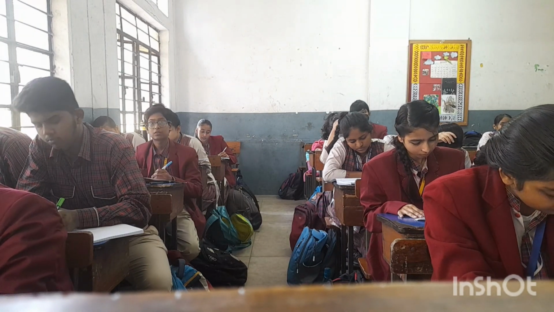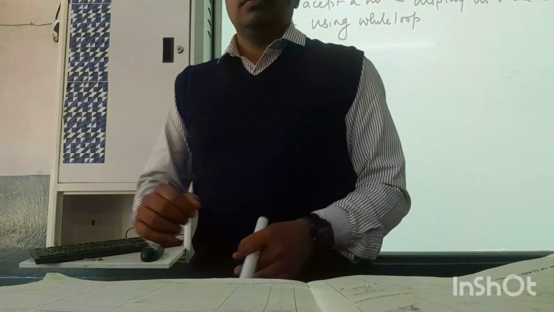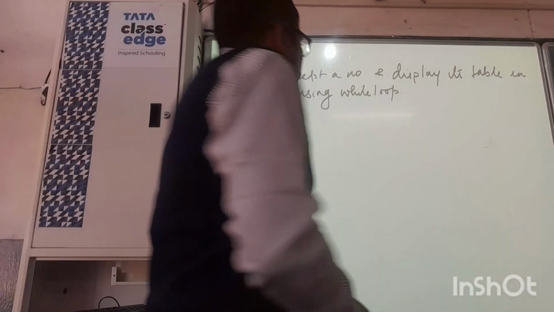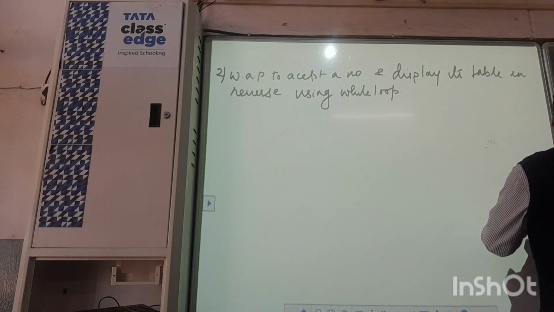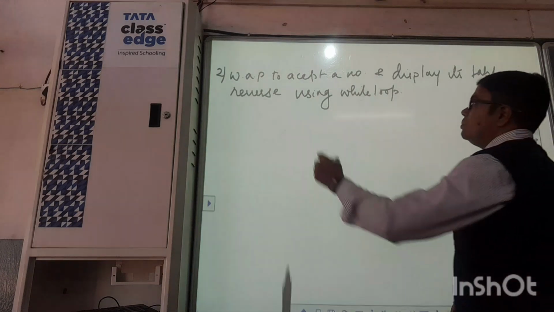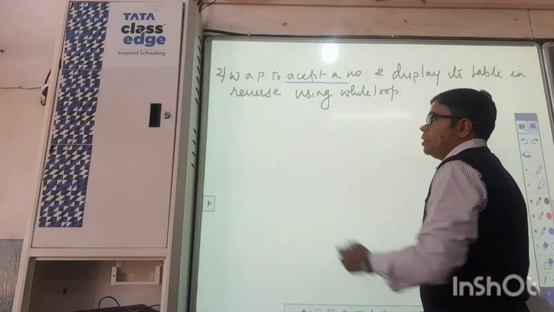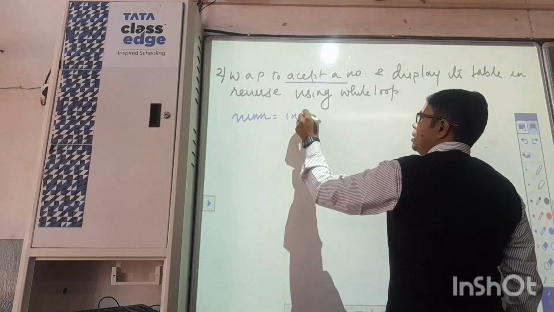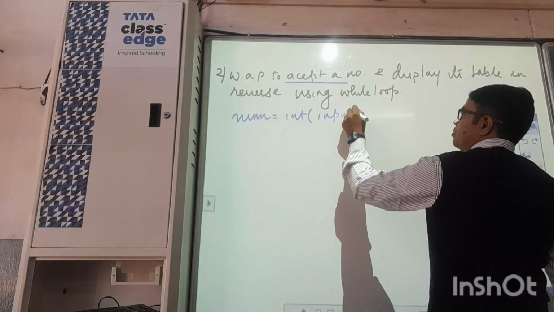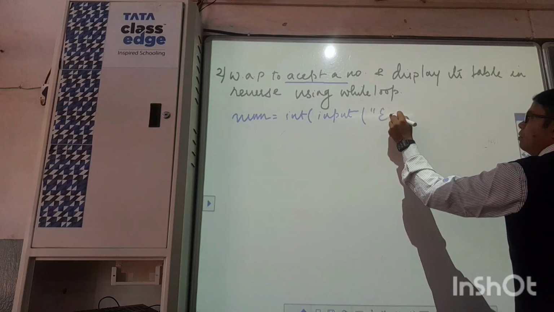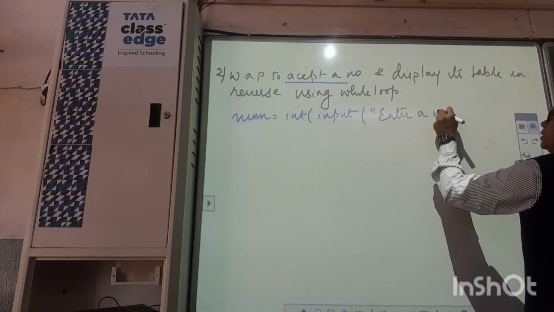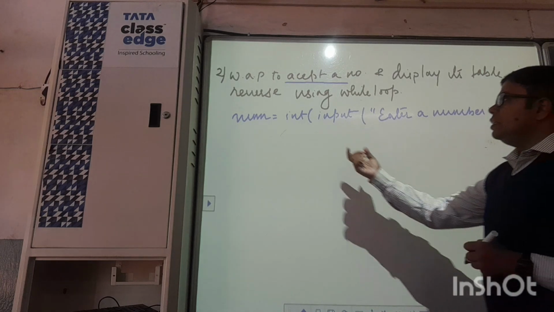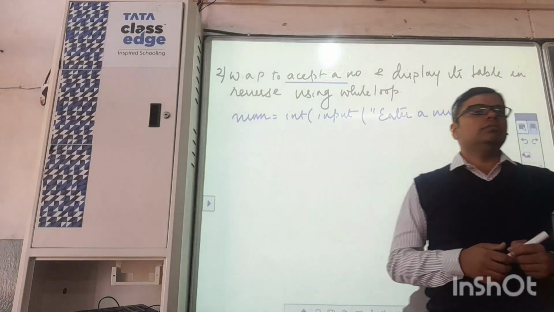Should we discuss? So what does the question say? The first part, to accept a number. For this purpose, we'll have to write the statement input, enter a number. Why are we writing this? Anybody can explain? int, to accept.